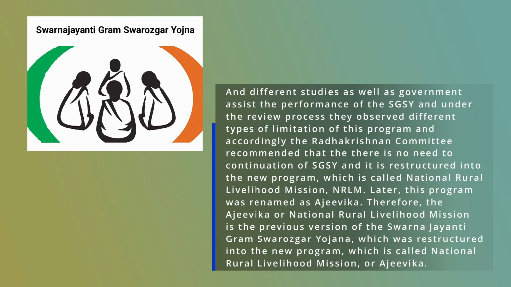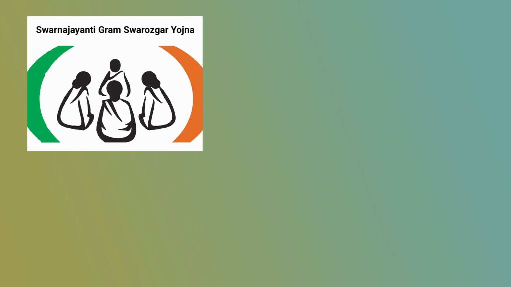Therefore, the Aajeevika or National Rural Livelihood Mission has a previous version, which is the Swarna Jayanti Gram Swarojgar Yojana. Swarna Jayanti Gram Swarojgar Yojana was restructured into the new program which is called National Rural Livelihood Mission or Aajeevika. The National Rural Livelihood Mission was executed in our country in the year 2011.